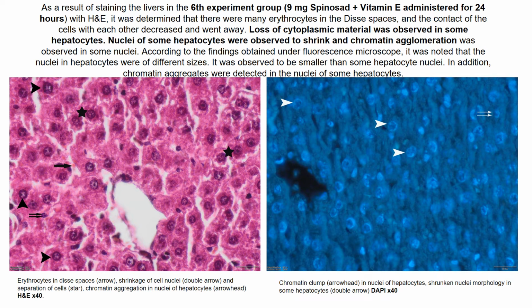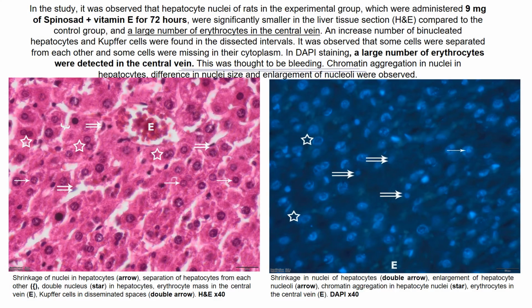In the sixth experiment group, we also administered vitamin E. Loss of cytoplasmic material was observed in some hepatocytes, nuclei of some hepatocytes were observed to shrink, and chromatin agglomeration was observed. 72 hours after administration, we observed a large number of erythrocytes in the central vein, and an increased number of binucleated hepatocytes and Kupffer cells were found. You can also see in the double staining that a large number of erythrocytes were detected in the central vein.